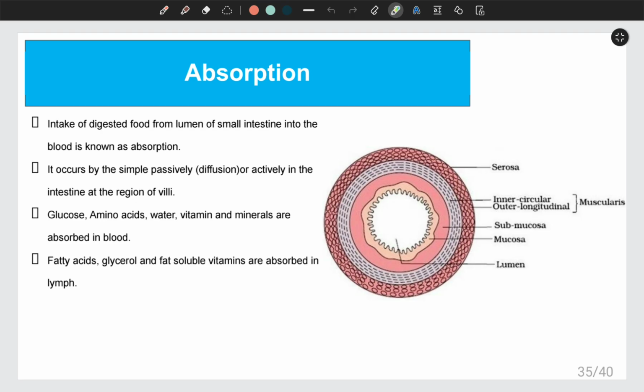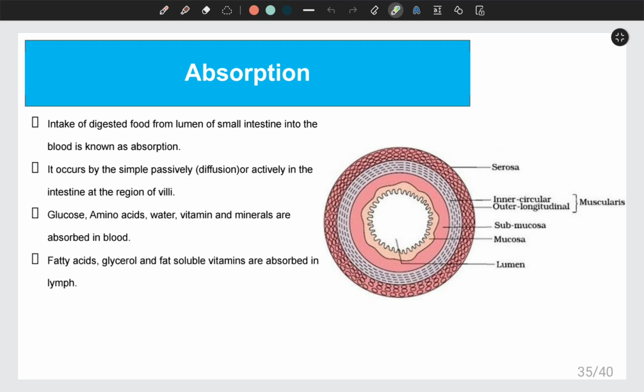So after the conversion into simplest form, now absorption will take place in small intestine only. So small intestine has got many finger-like projections, and those finger-like projections are known as villi. And the villi is highly supplied with blood vessels.